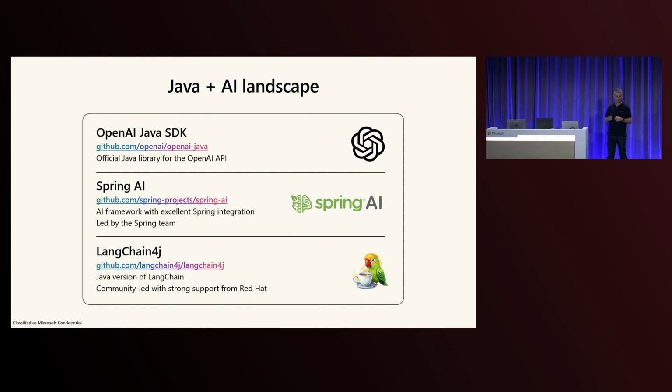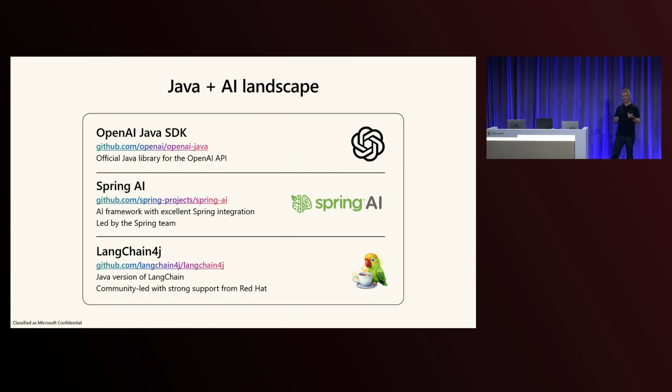We work on it. Microsoft contributes to it, and I've been also working with them. So that's probably not very used today because it's very recent, but that's the one I believe should be the most popular in the long term. And when you use an LLM or an MCP server in Java, you can code everything by hand using the SDK. But most people today would use a framework on top of it. There are several different frameworks. I just put the two biggest ones.